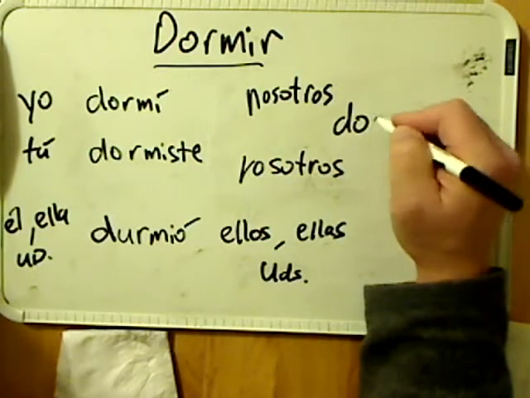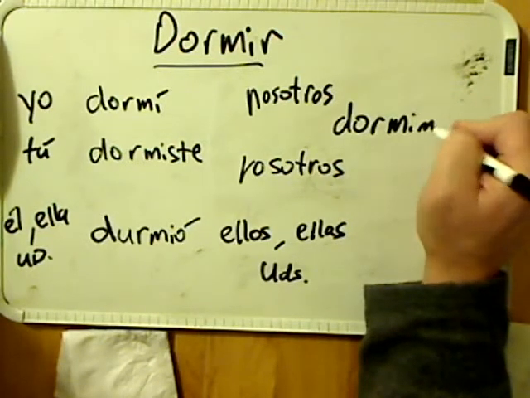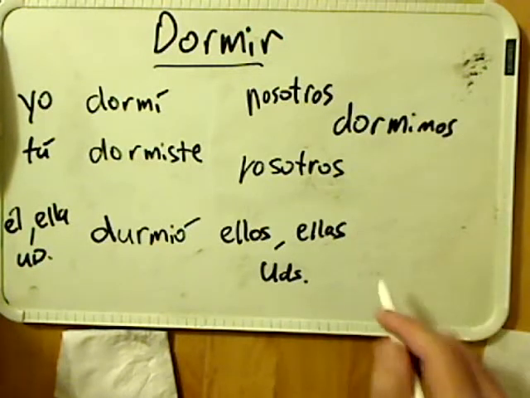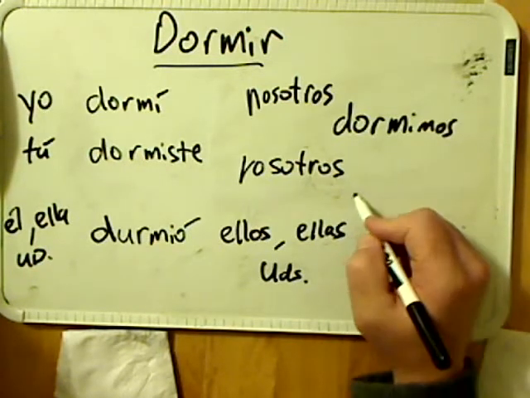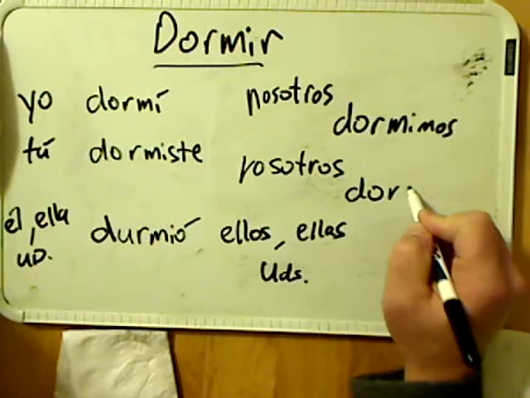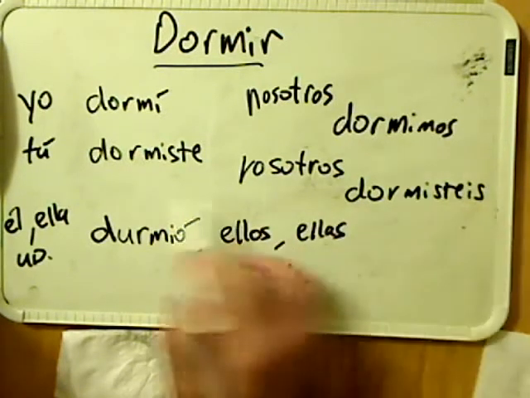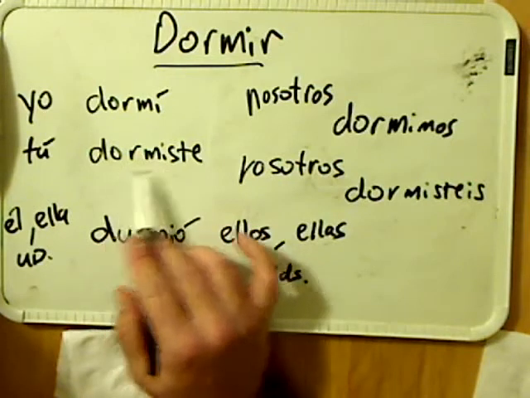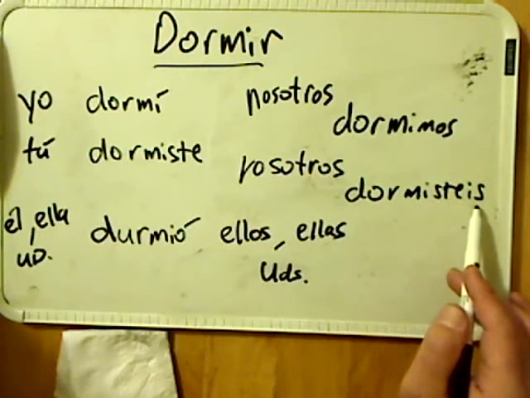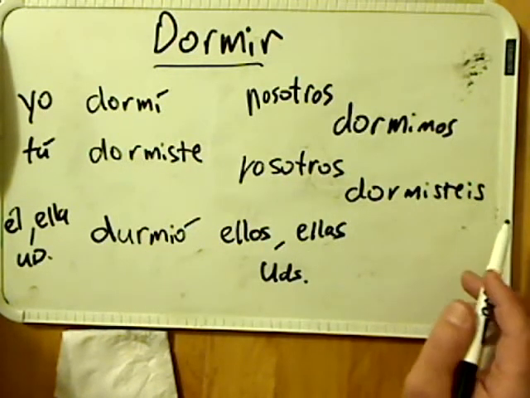And then we get back to nosotros. Nosotros dormimos. There is no stem change there. And then again, the vosotros dormisteis. Again, with the vosotros, you just take the tú in the preterite tense. You take the tú and add an is, and you have the vosotros dormisteis.